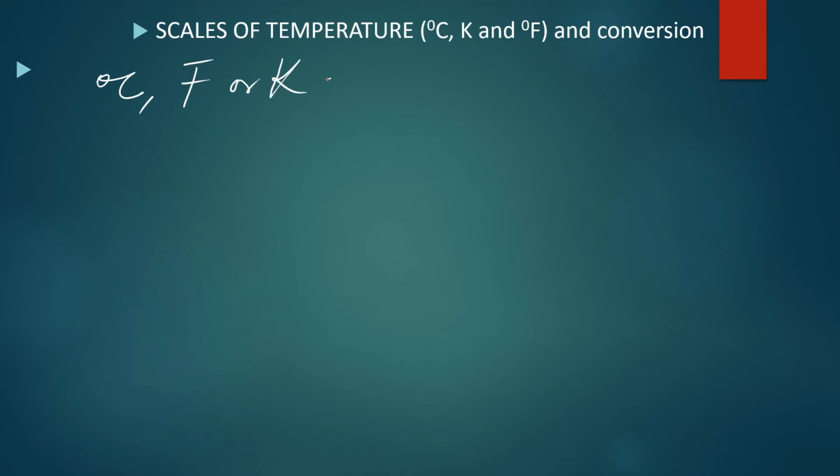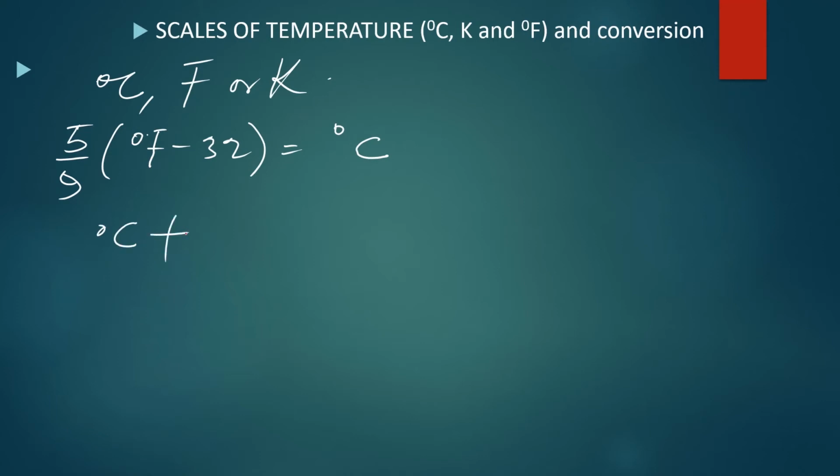And the relationship between them is 5/9 of (degrees Fahrenheit minus 32) equals degrees Celsius, and degrees Celsius plus 273 will give you the Kelvin scale. So this is the relationship between the Fahrenheit, the Celsius, and the Kelvin.